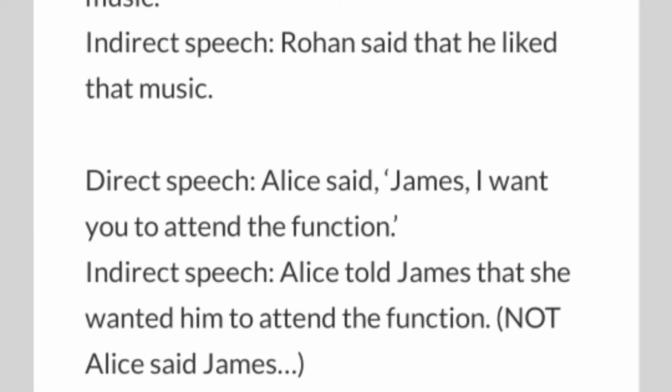Let's see direct speech: Alice said James. Alice is the subject, said is the reporting verb, and James is the object of the reporting verb. So in indirect speech, you should not write Alice told to James. To is again wrong. Only Alice told James. So this is the rule of framing statements.